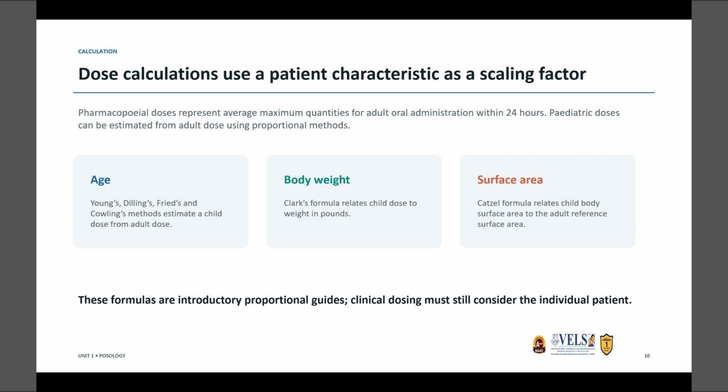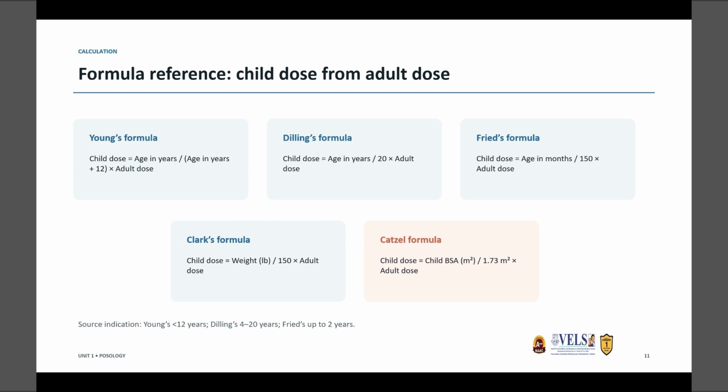So based on age, we have different formulas like Young's formula, Dilling's formula, Freud's and Cowling's method to estimate a child dose from the adult dose. And based on body weight, we have the formula called Clark's formula, which relates the child dose to weight in pounds. And another method we have is from surface area. So Cutsel's formula relates a child's body surface area to an adult's surface area. So from there we can calculate the dose.